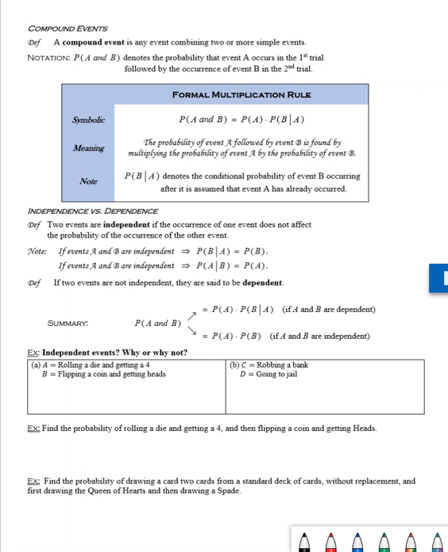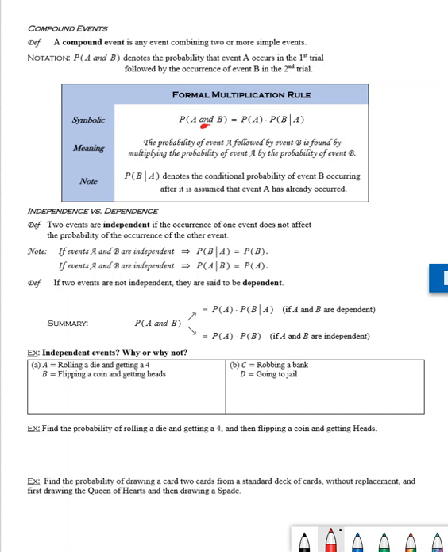That's basically what the word compounding means. So we're going to be combining one event to another, using this little conjunction here, which is going to be "and." So if we want to deal with a compound event, we're either going to be looking at an "and" statement, or we're going to be looking at an "or" statement.